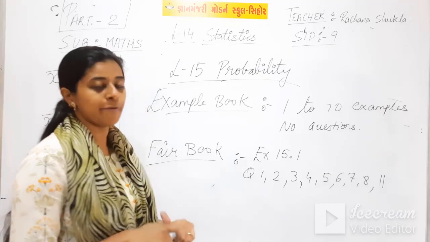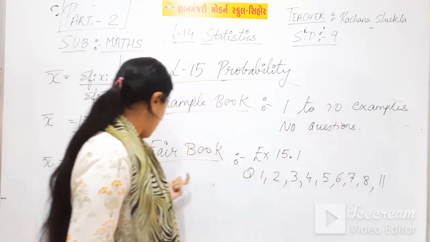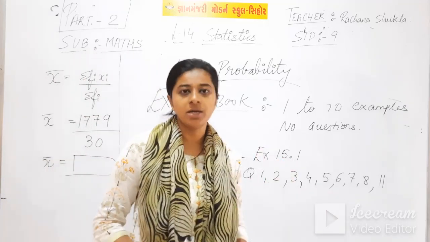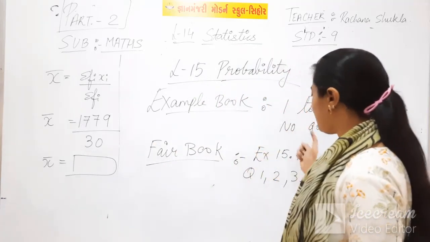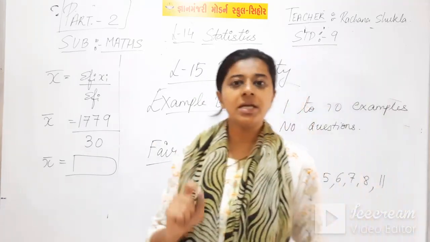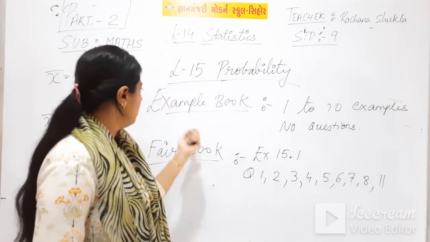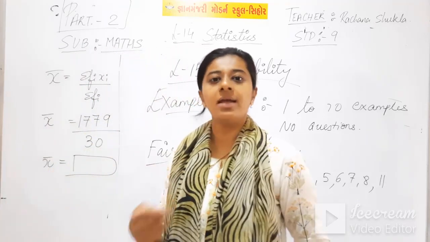So your homework for today is 10 examples in the example book, and in the fair book you will do these sums of exercise 15.1, and you will click photos of your example book and fair book and submit them today in your WhatsApp group. I mention again, make one example book as you were making in 7th and 8th standard.